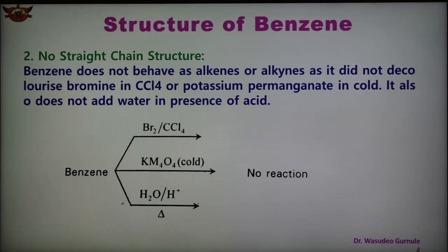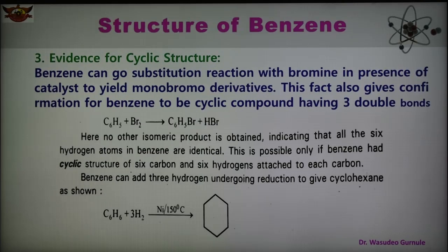All these reactions show that benzene does not behave like an alkene, and it does not have a straight chain structure. There is no addition, there is no reaction, so there is no straight chain structure. This is confirmed from these reactions. And the third important point is the evidences for cyclic structure. If benzene has no straight chain, then it may have a cyclic structure. And a cyclic structure can be confirmed from this third point, the evidences for the cyclic structure of benzene.